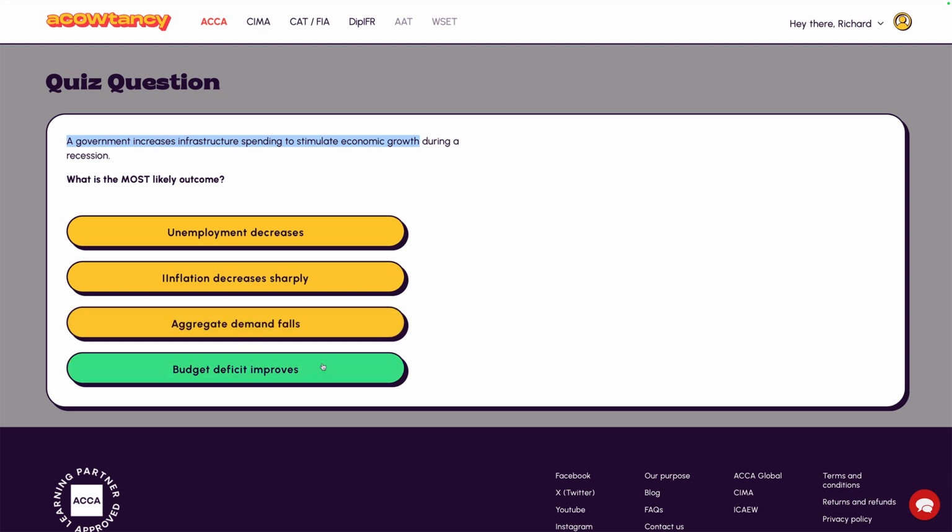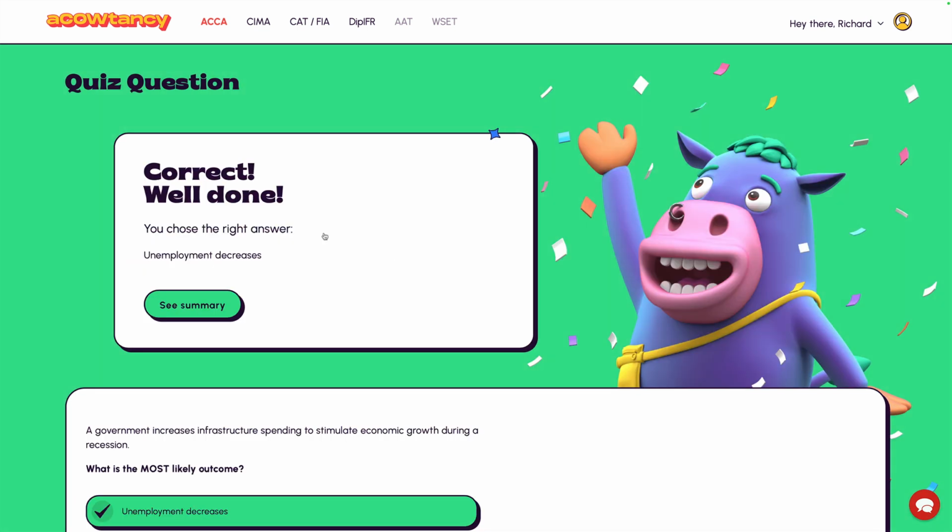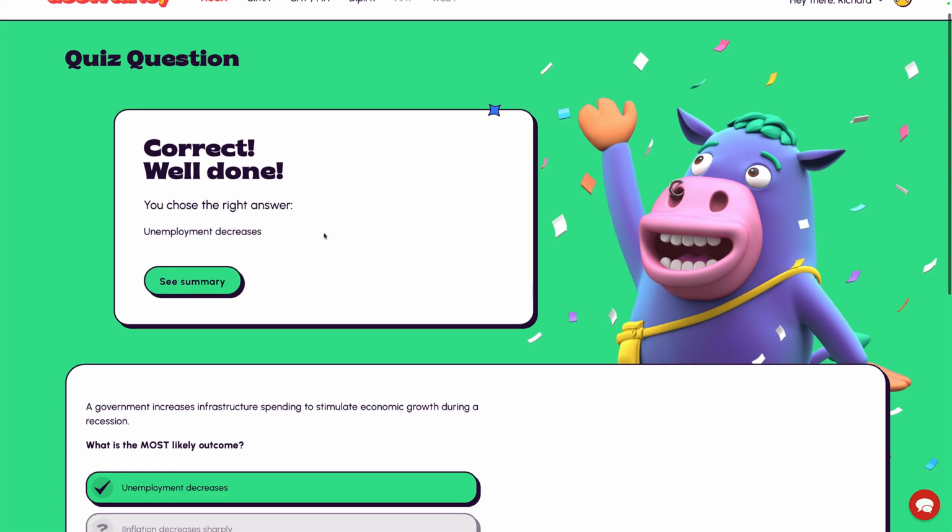And a budget deficit is, are we receiving more than we pay out? Well, if there's economic growth, then people are earning more, and therefore taxes will be higher, so there won't be a budget deficit at all. Budget deficit is when your spending is more than your tax. So hopefully the answer is unemployment decreases. Well, hey, we got the right answer.